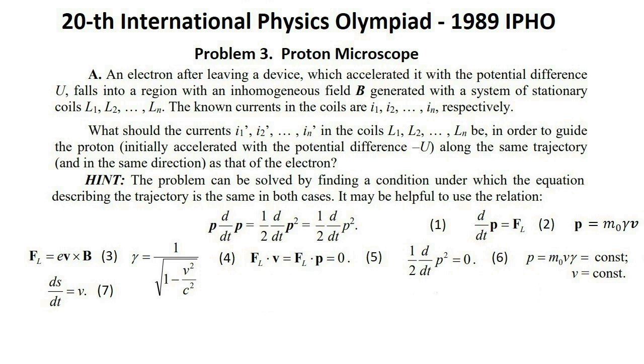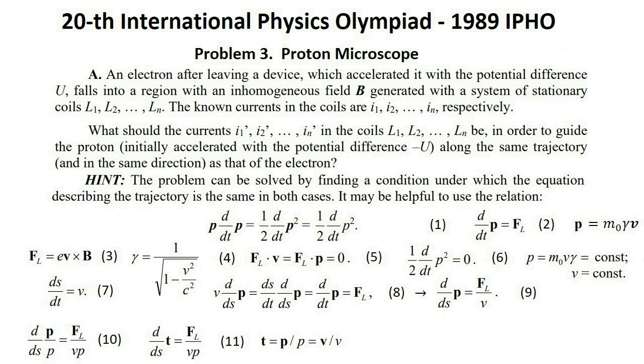Let S denote the path passed by the particle along the trajectory. From the definition of the velocity, we have delta S over delta T equals v, equation 7. Using this formula, we can rewrite the equation of motion as 8 and 9. Dividing this equation by P and making use of the fact that P is constant, we obtain 10 and hence 11, where T is the versor, the unit vector tangent to the trajectory.